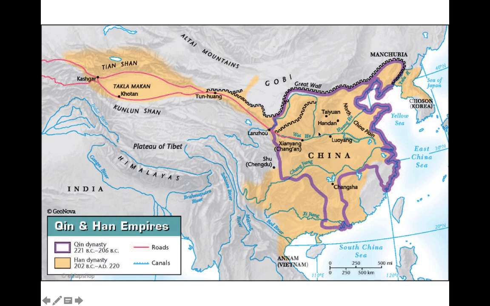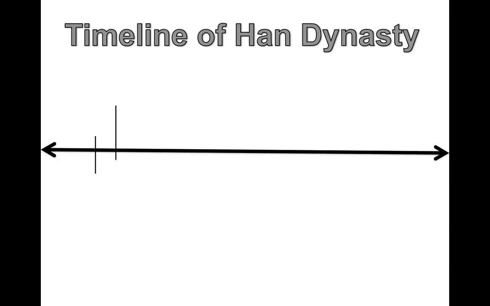And now look at the growth of the Han Dynasty. That's the tan color in comparison to the other dynasties we've been learning. So they're really starting to grow not only in population, but in power and strength because of the trade. And now when we're opening up these trade routes to the west, we're really increasing the trade of the dynasty.